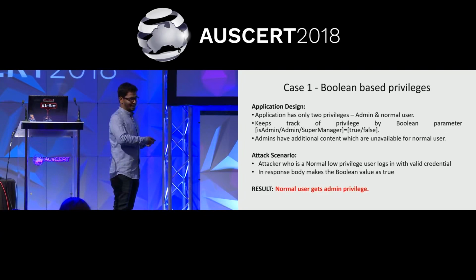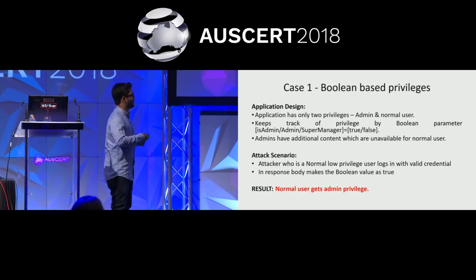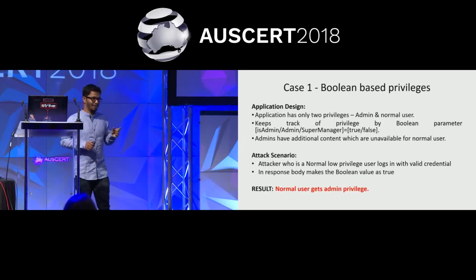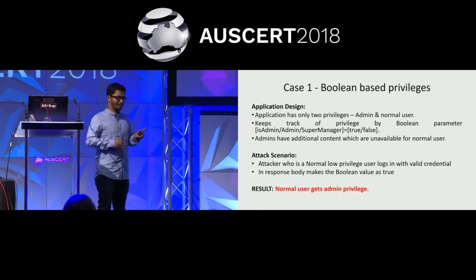So I did the same thing. I just logged into his account. I made isAdmin equal to true, and I got all the admin features. I took a snapshot and sent it to him. As soon as I sent it, within about 2 minutes, he accepted it, and surprisingly, he fixed it also in no time. So anything like this, if your application has only two kinds of users like admin or normal, you implement a proper access control mechanism and role check. Don't give access based on just one parameter.